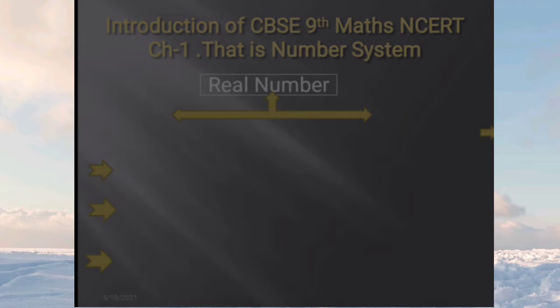I know that in the previous classes like class 8, 7, 6, you learned these types of numbers, but now I will discuss according to our classification of number system, so that you can understand in a better way.